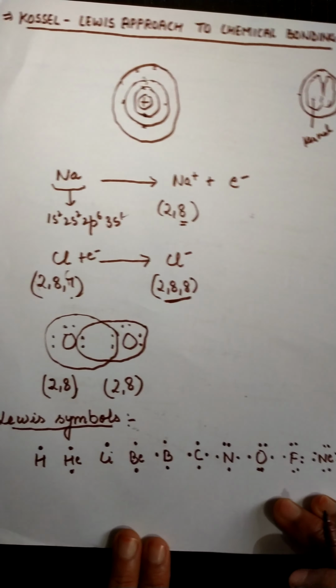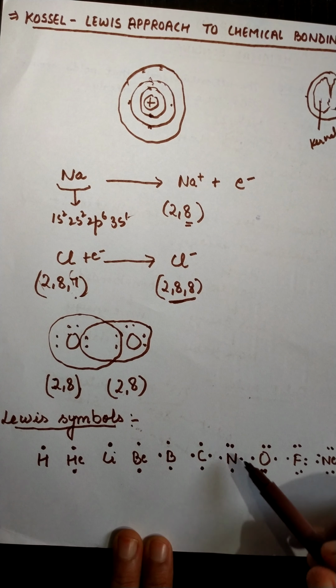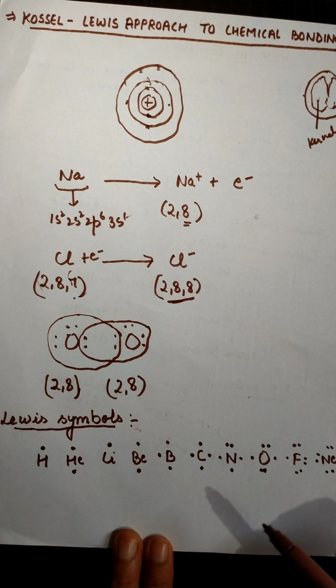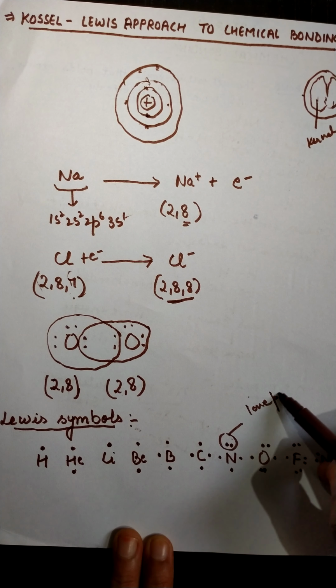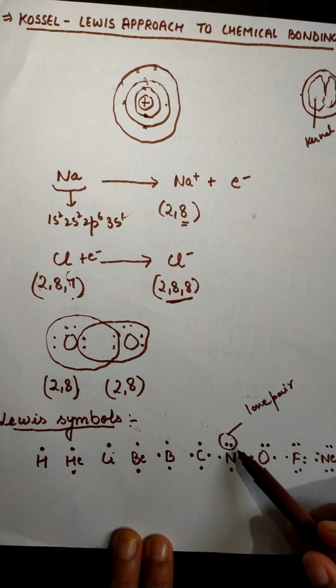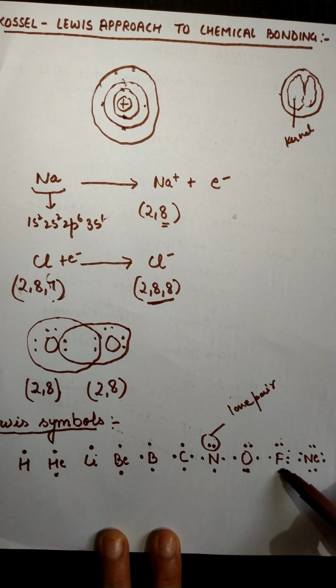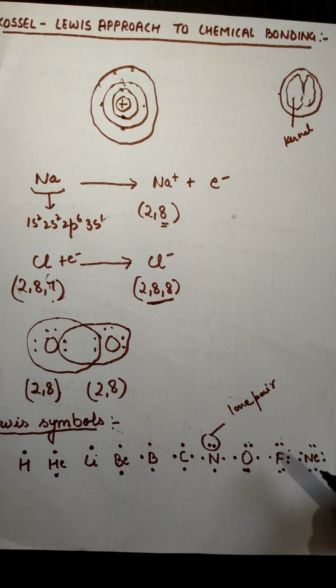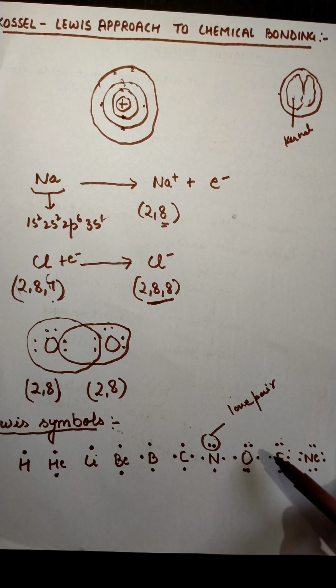In the Lewis symbol of any element, if the electrons are paired, then the pairing of electrons represents a lone pair. The paired electrons are called a lone pair. Nitrogen is having one lone pair, oxygen is having two lone pairs, fluorine is having three lone pairs, and neon is having four lone pairs of electrons. And lone pairs of electrons also have an important significance in bonding as well as hybridization. That means so many chemical processes.